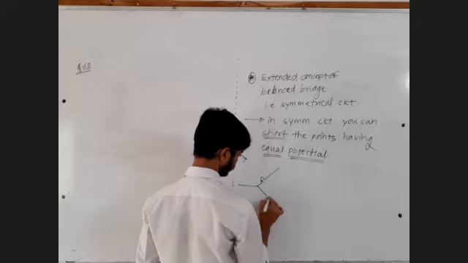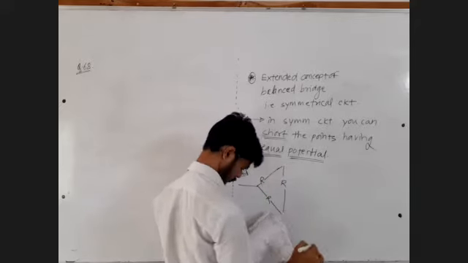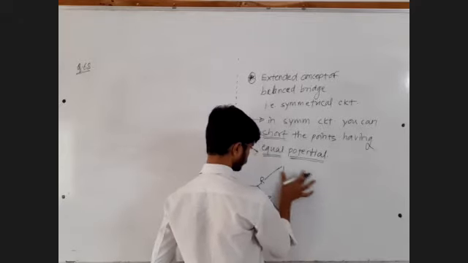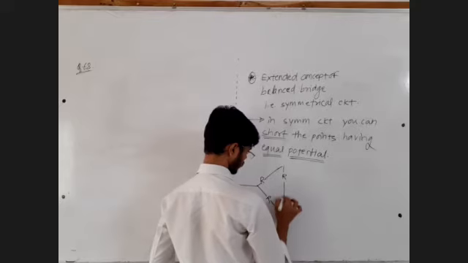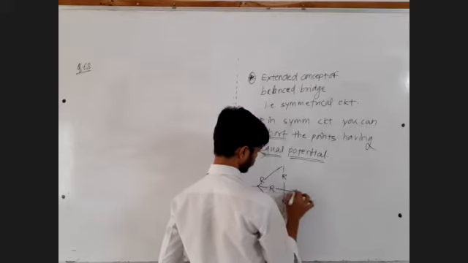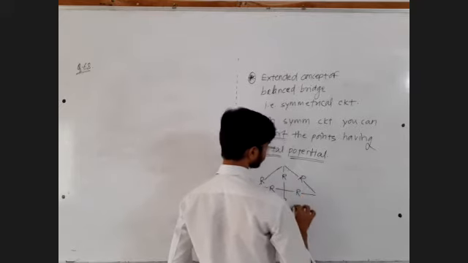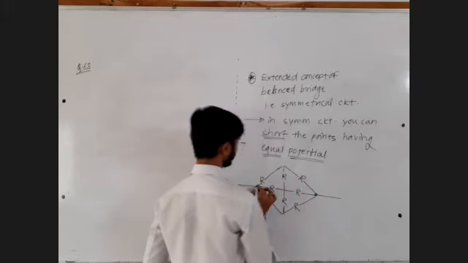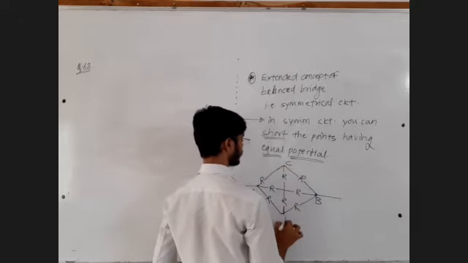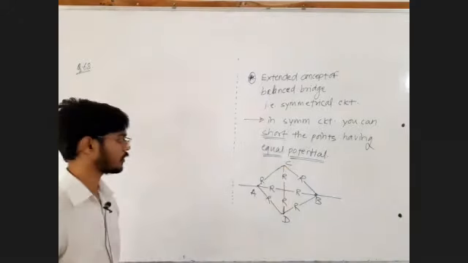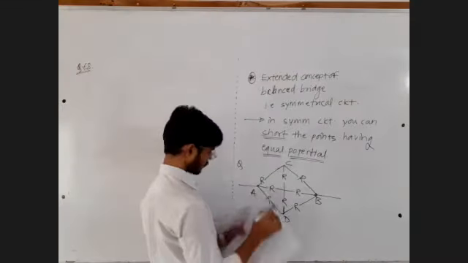R, R, point A, B, C and D. Question number 69.